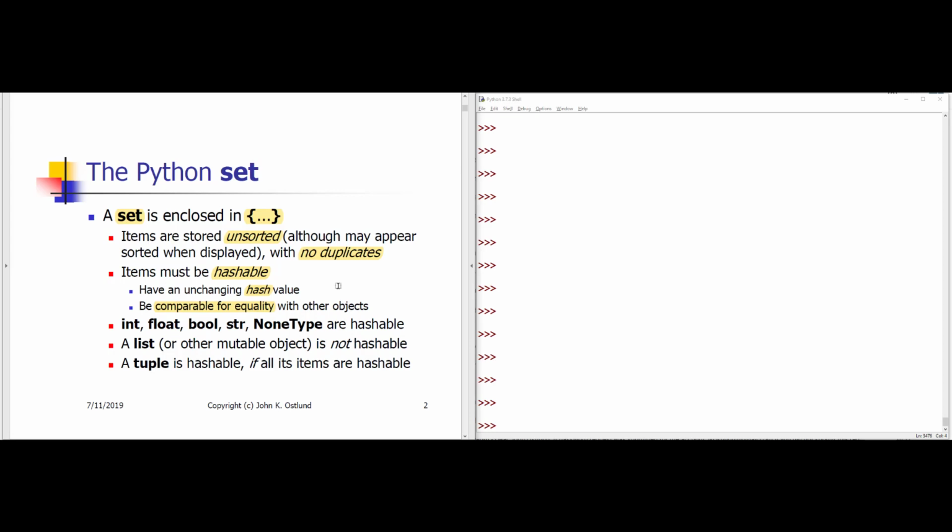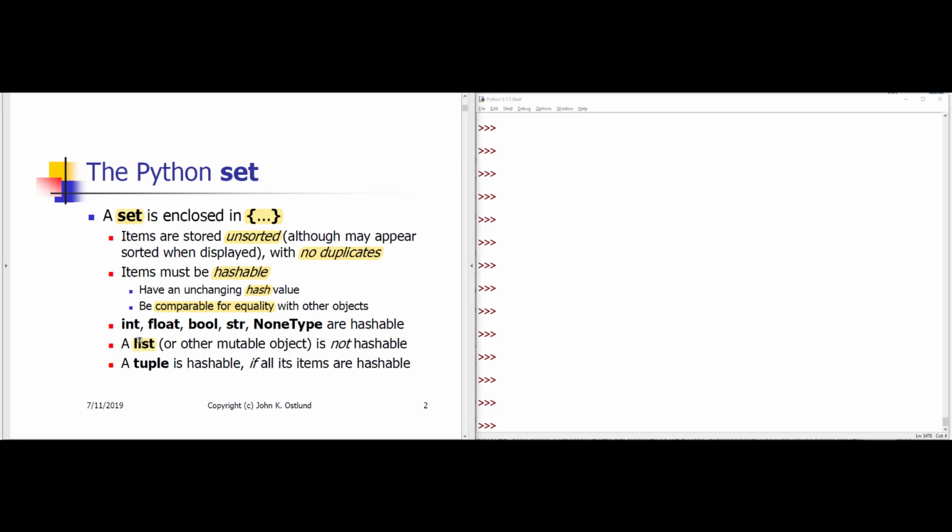It turns out that the built-in low-level data types like int, float, bool, and str are hashable. And in fact, the hash value for an int is just the int value itself. The hash value for a float is just the float value itself, and so forth. And certainly these things can be compared to each other for equality. So all of those low-level built-in data types you can store in a set.